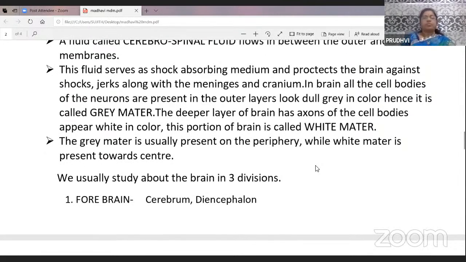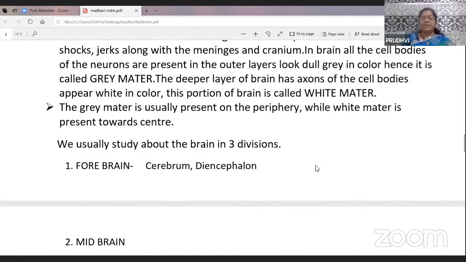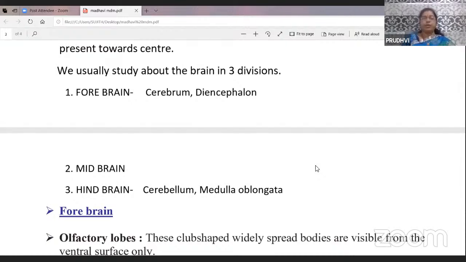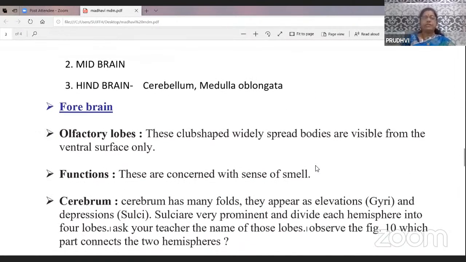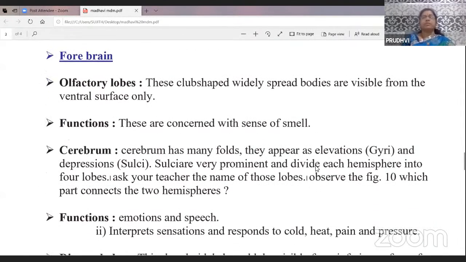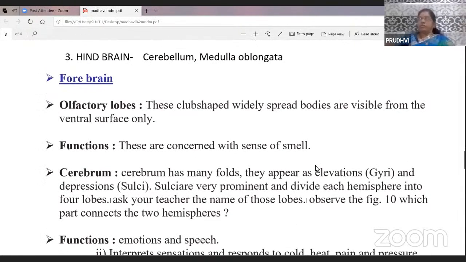Now, we usually study the brain in three divisions. Number one, forebrain. Forebrain consists of cerebrum and diencephalon. Second one is midbrain. Third one is hindbrain. Hindbrain consists of cerebellum and medulla oblongata.